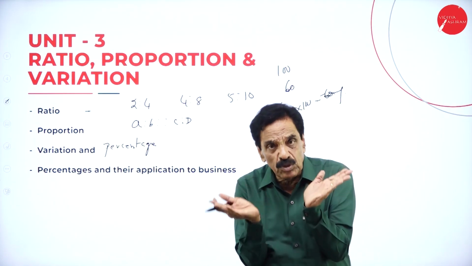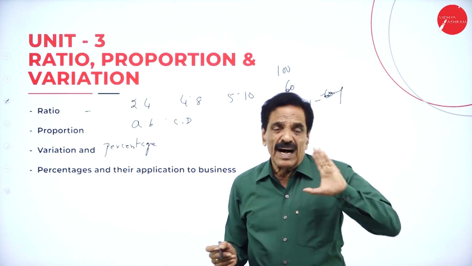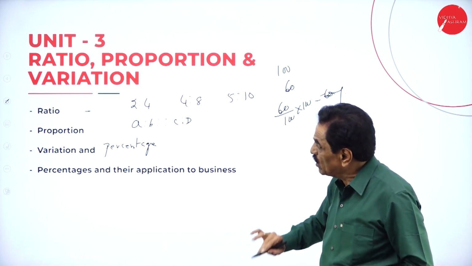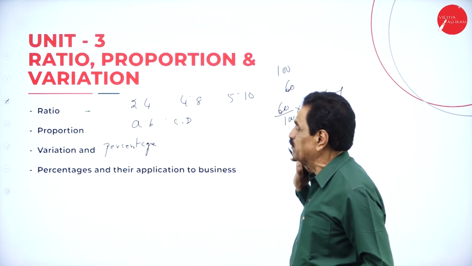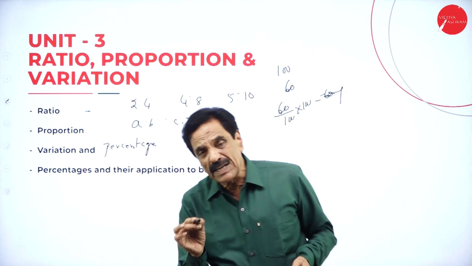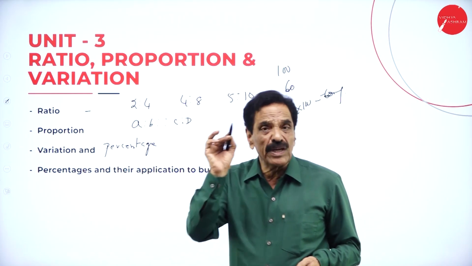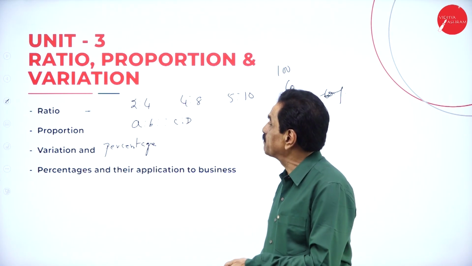The relation between 2 variables is called ratio. And the equality of 2 ratios is called proportion. Then variation and percentage. Sometimes some of the items should be expressed in percentage. How to express the percentage? We are going to explain while solving the problems.